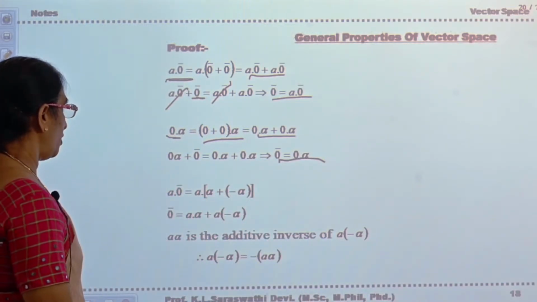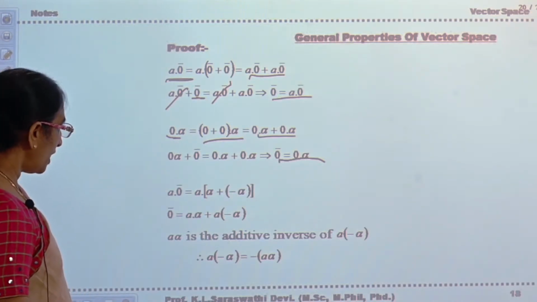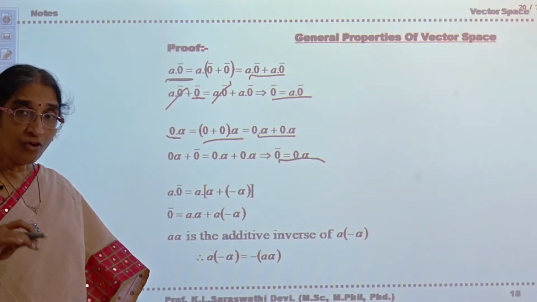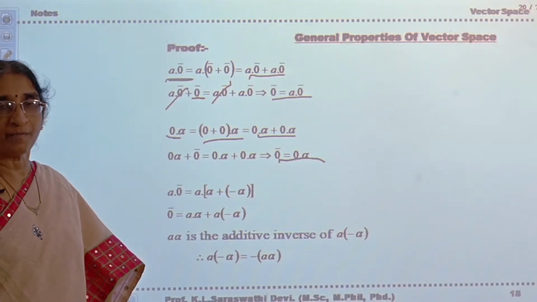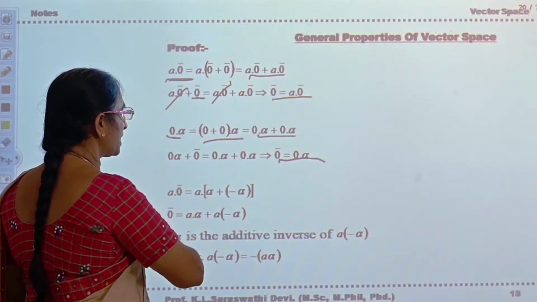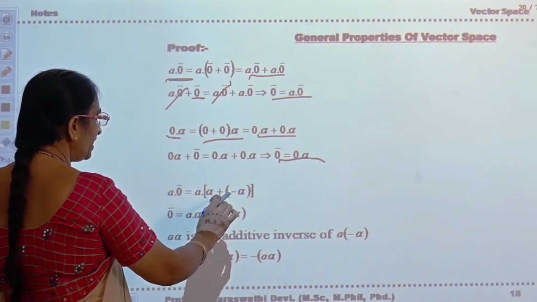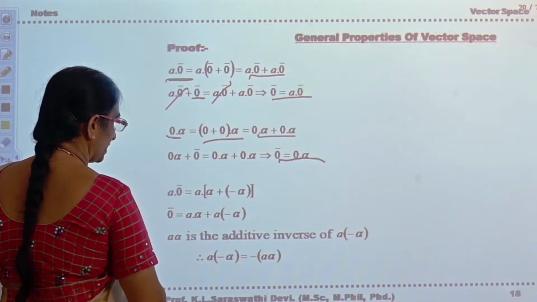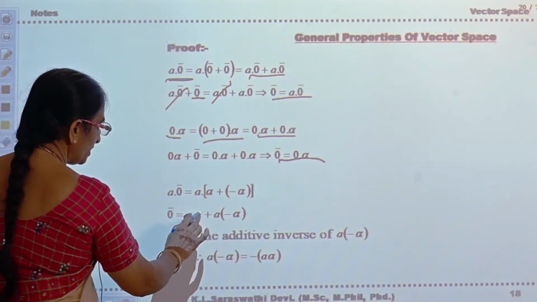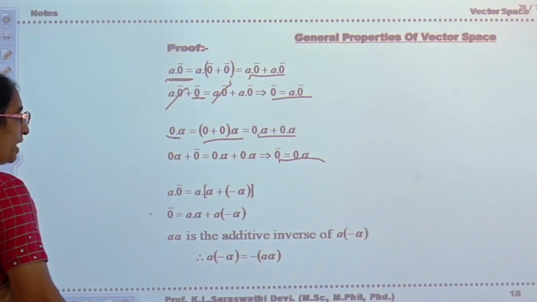Now is it clear? Now A into 0 bar is equal to, you have to show that it is 0. In order to prove that, 0 bar can be written as alpha plus minus alpha. V plus is an abelian group, so for every element there exists an additive inverse in V. So alpha plus minus alpha will be equal to 0 bar according to the properties of an abelian group. Now A into alpha plus A into minus alpha. A alpha is the additive inverse of A into minus alpha. So you bring this to this side, then it will be minus A alpha. A into minus alpha is equal to minus A alpha.